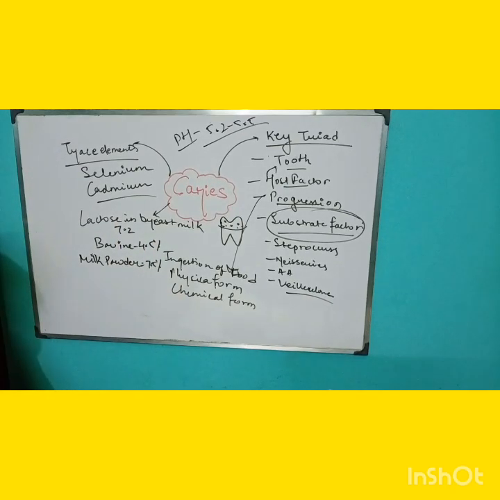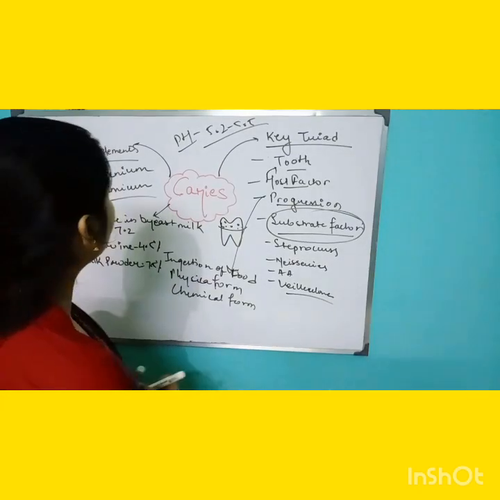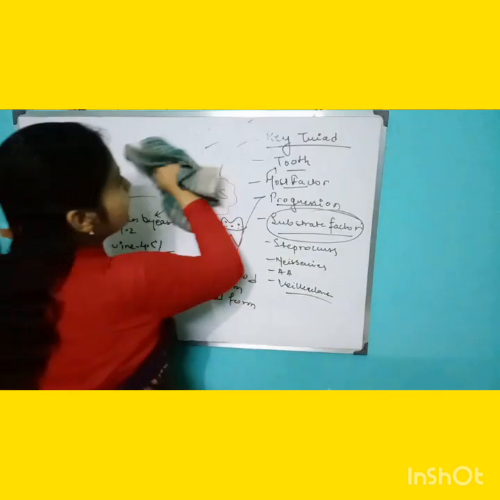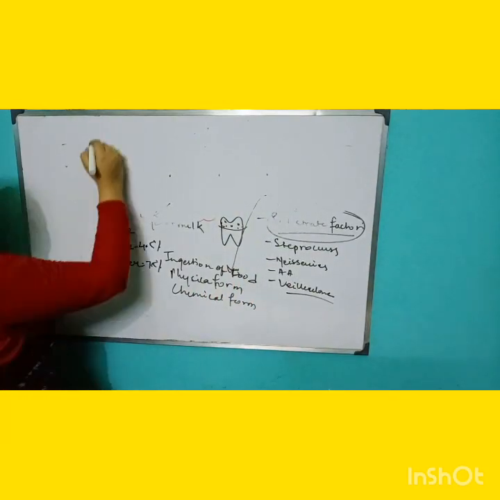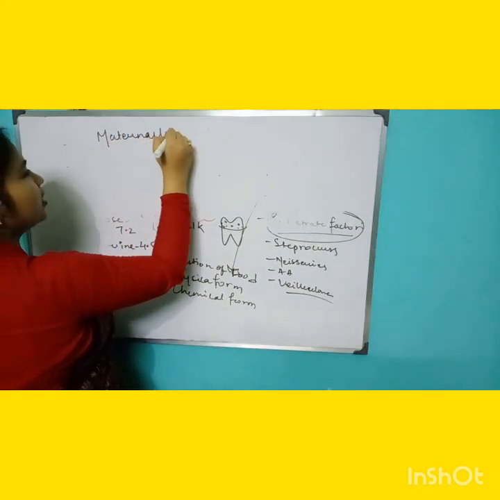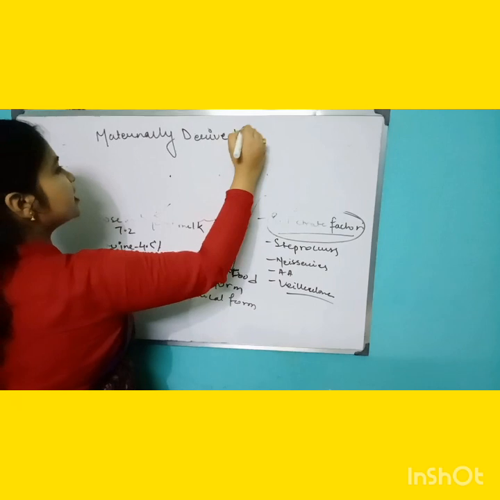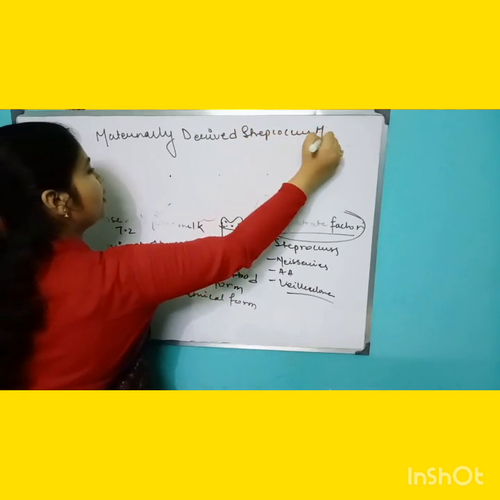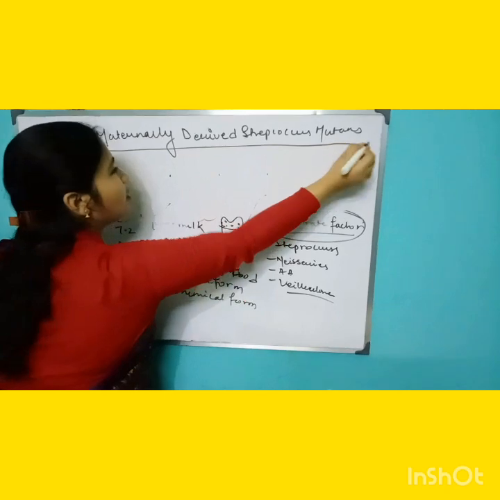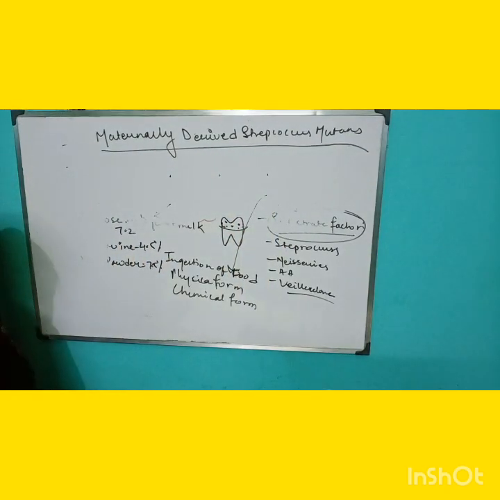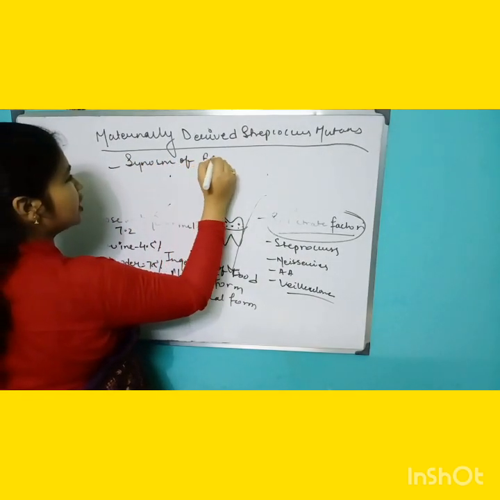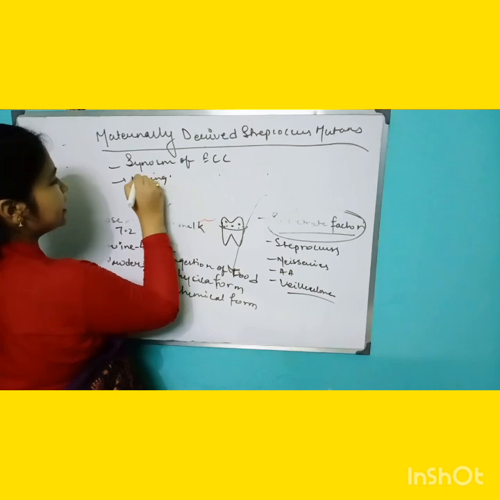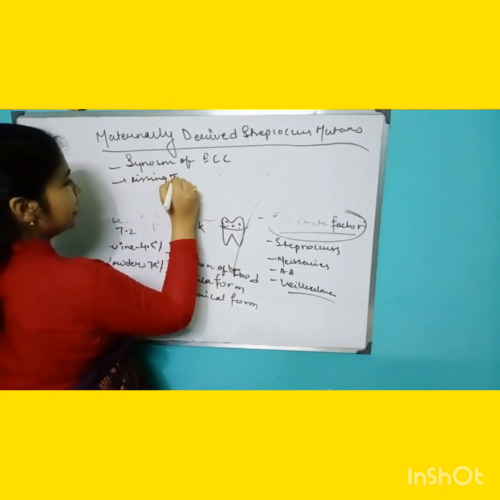One thing more: maternally derived Streptococcus mutans. This is also a very big reason for caries in children nowadays. It is also a synonym of early childhood caries. It also spreads by kissing the child.